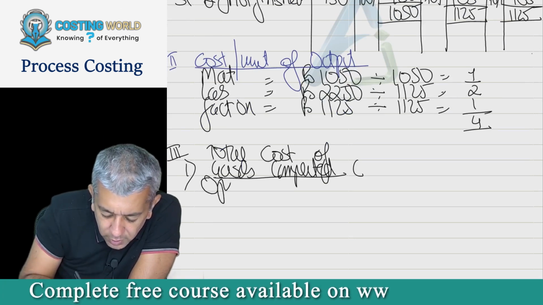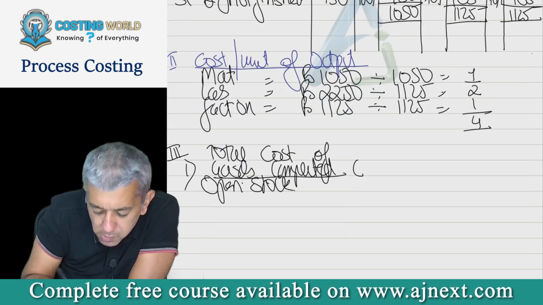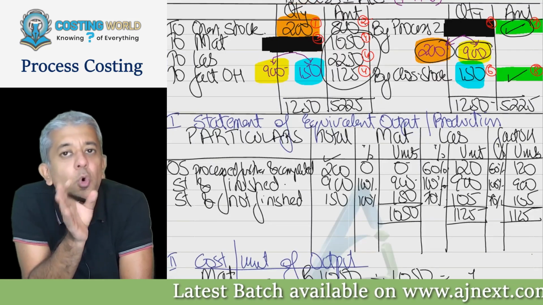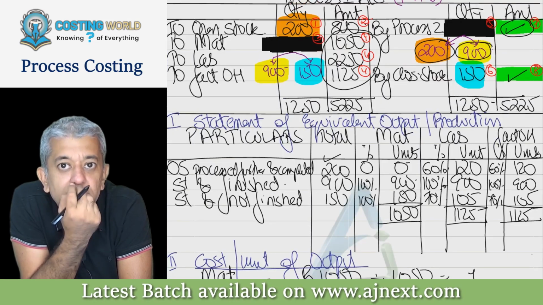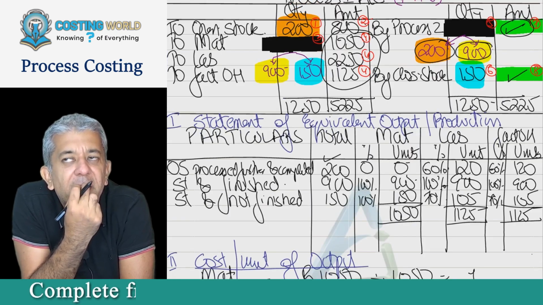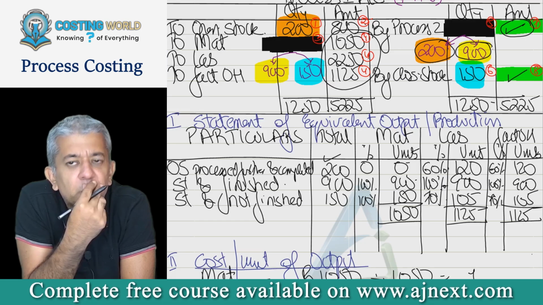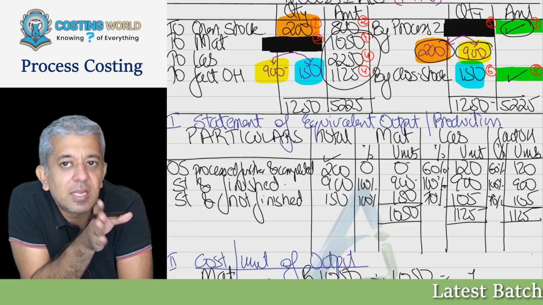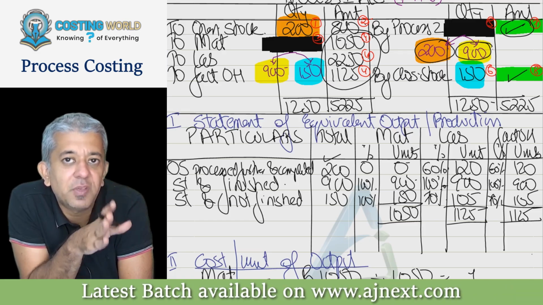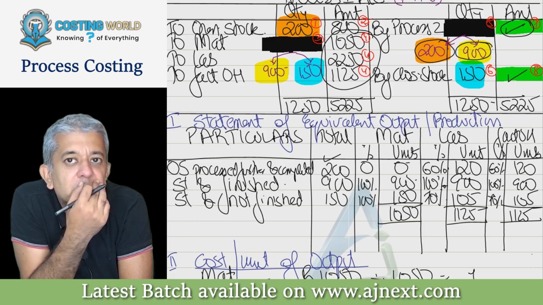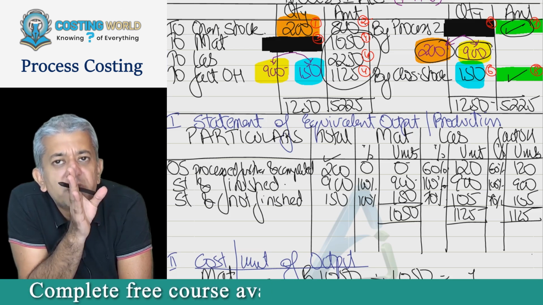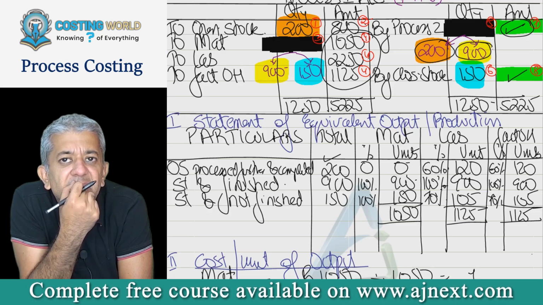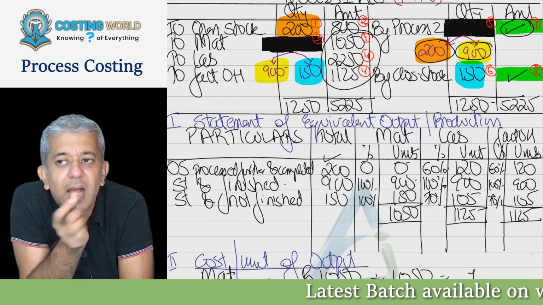So first of all, 200 represents opening stock. Now one other thing also. Can we say even on opening stock, we have incurred the cost two times? Yes, sir. How two times? Not 40% and 60%, I'll speak in simple words. Something we have incurred in the last period and something we have incurred in the current period. Is that okay? Tell me one thing, how much we have already incurred in the last period? What is that number? I want the rupees figure, please.